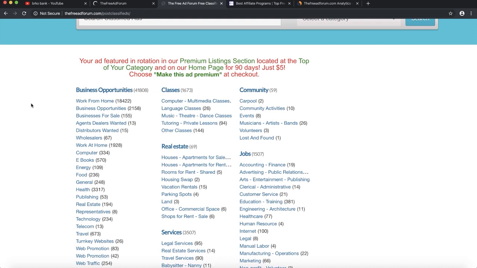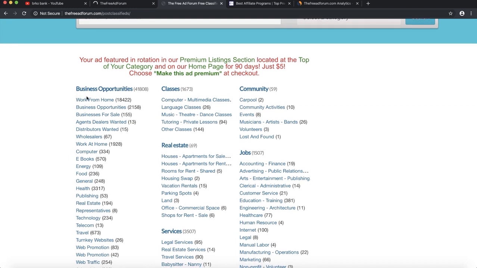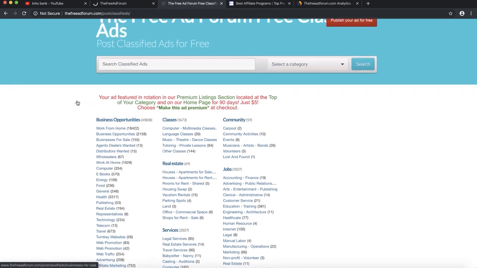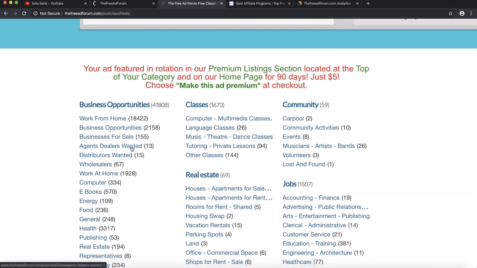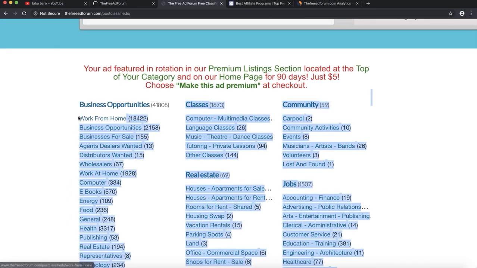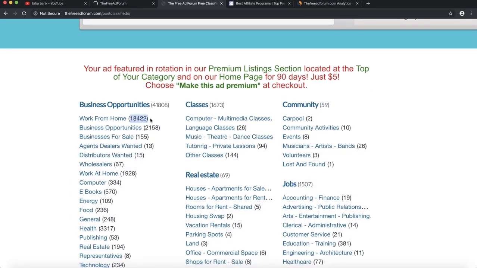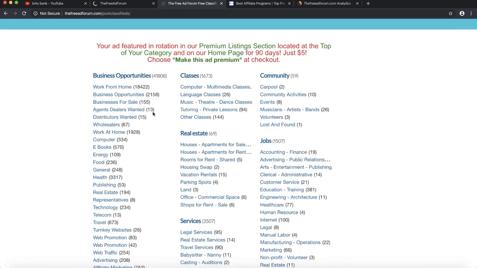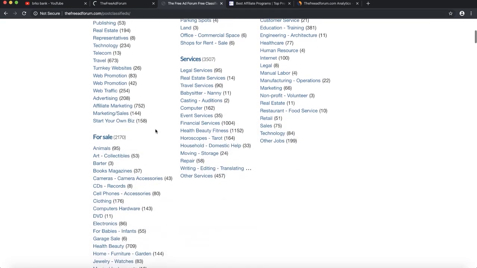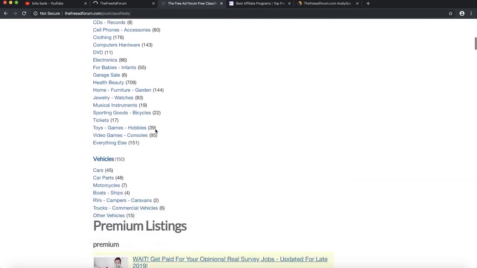So once you're logged in, this is how this website looks. So here you can see they are going to offer some premium ads for $5. However, we are going to create some free ads. We're not going to do paid ads on this form, so you can see some of the categories where you can promote your work. So let's go and click on some of the forms.